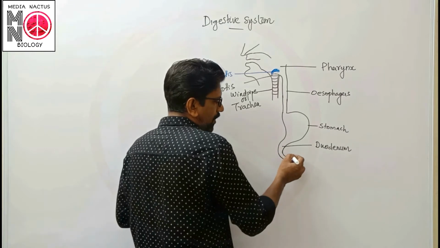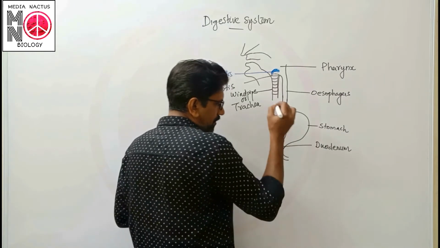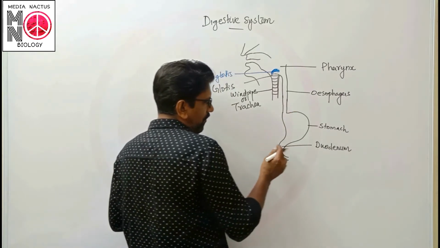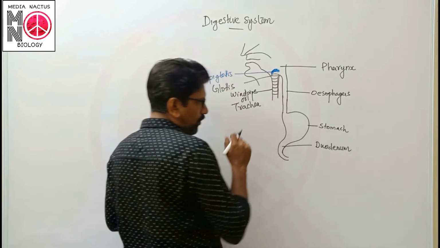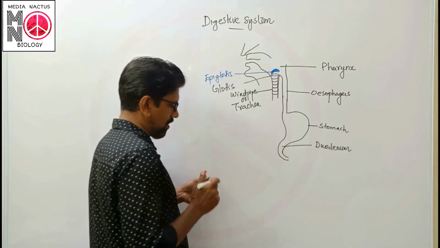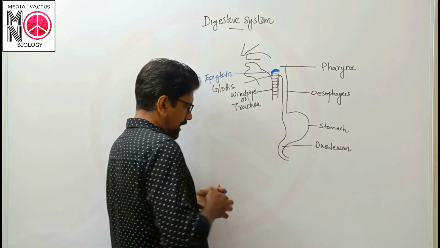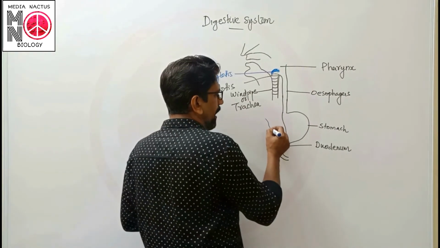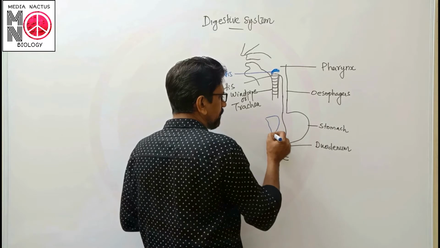Then the duodenum is a C-shaped structure where we could see two organs. One is the liver. The liver is a bilobed structure.